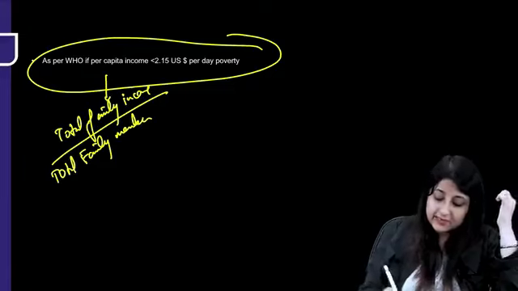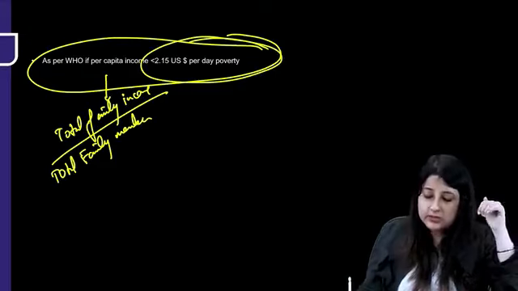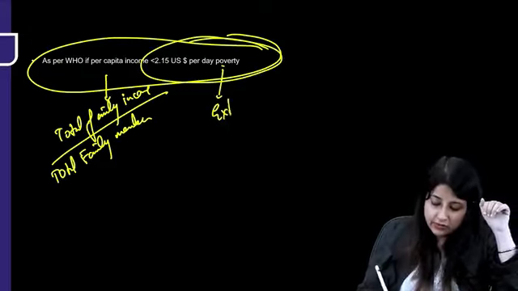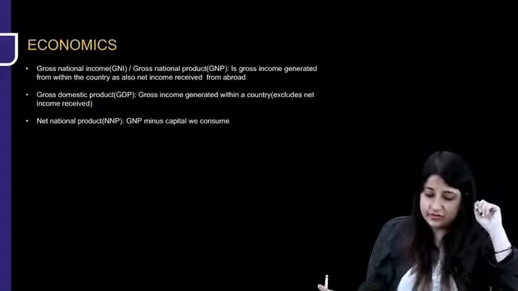So if the per capita income of any family is below 2.15 US dollars per day, okay, this is extreme poverty. Okay, what is this? This is extreme poverty. This is the updated definition of poverty line.